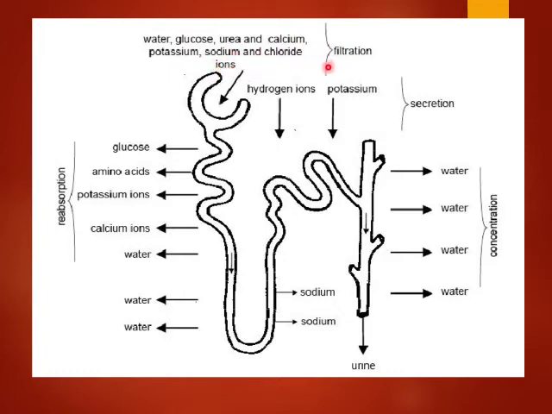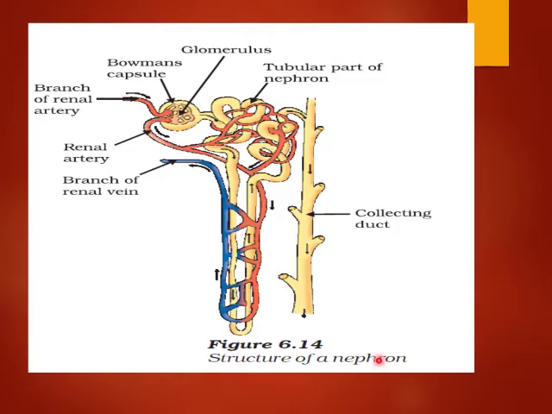Their filtration occurs, and here the glucose is being reabsorbed, and the amino acids, if they pass further, and the useful ions are all reabsorbed. Potassium ions, calcium ions and water are mainly reabsorbed here, and sodium is reabsorbed here. In the collecting duct also, water is reabsorbed, and only the urine, which is the waste, is passed through the collecting duct.